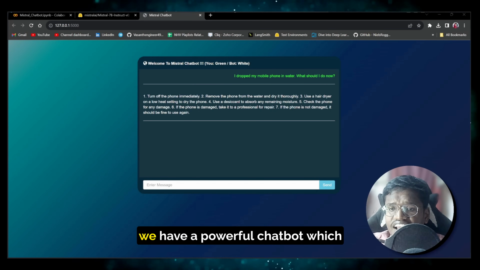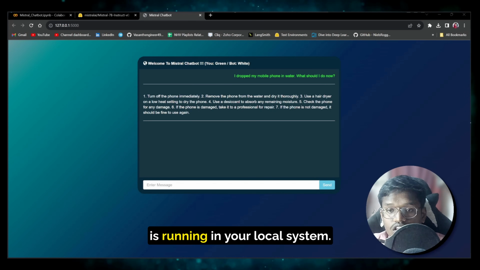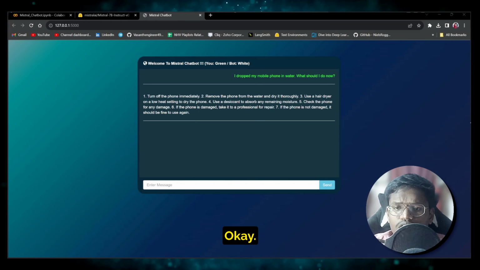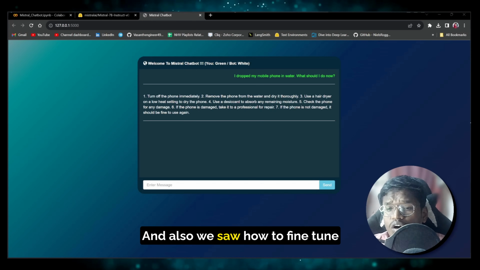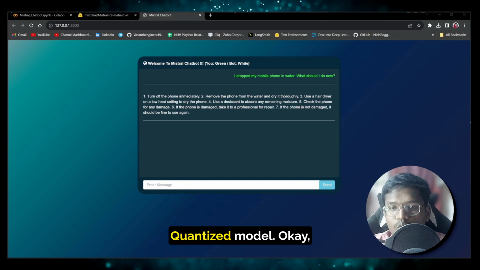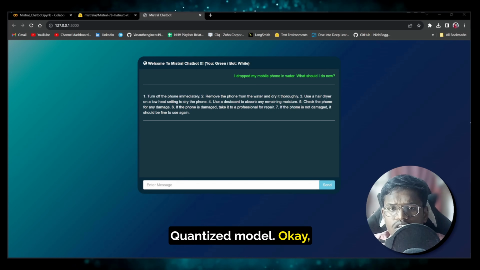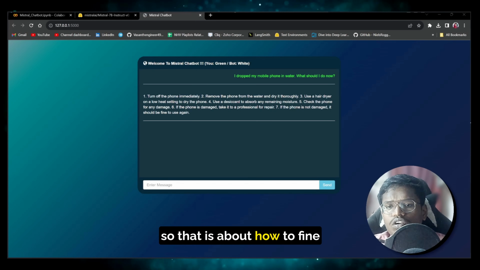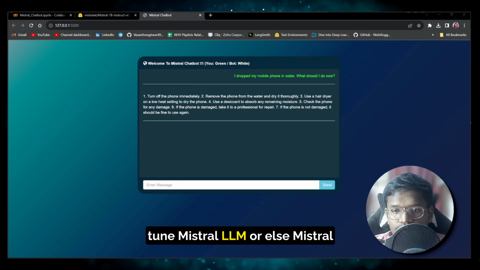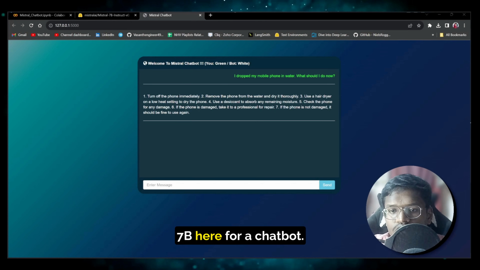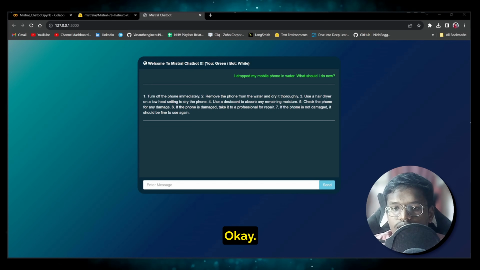So yeah, we have a powerful chatbot which is running on your local system. Okay, and also we saw how to fine tune a quantized model. Okay, so that is about how to fine tune Mistral 7B here for a chatbot.